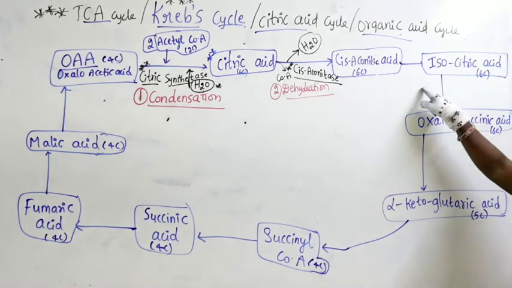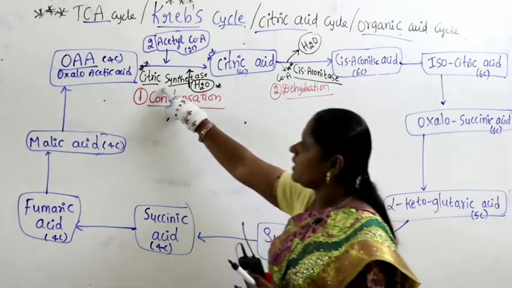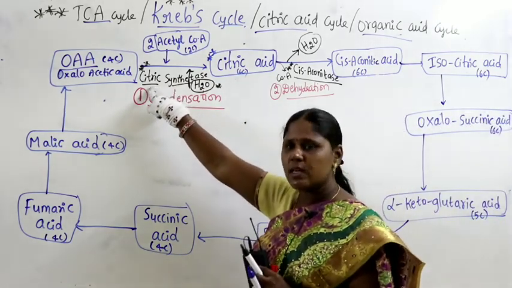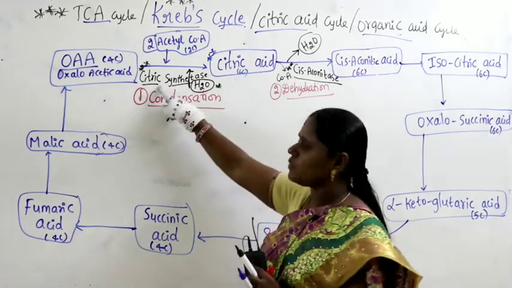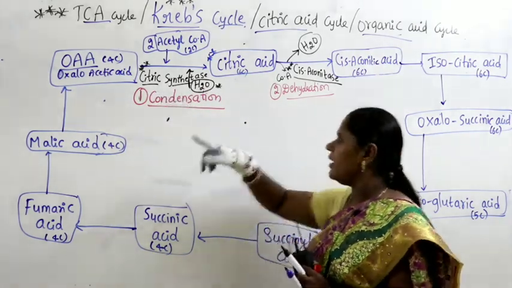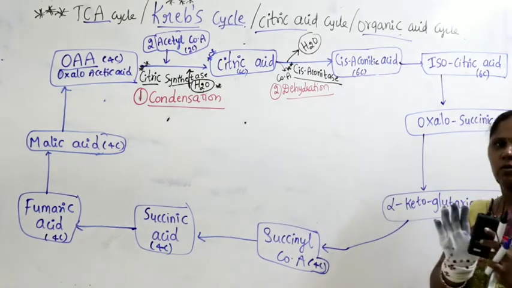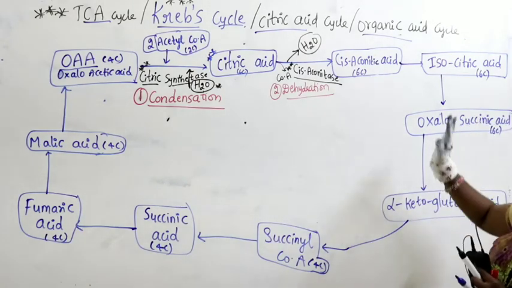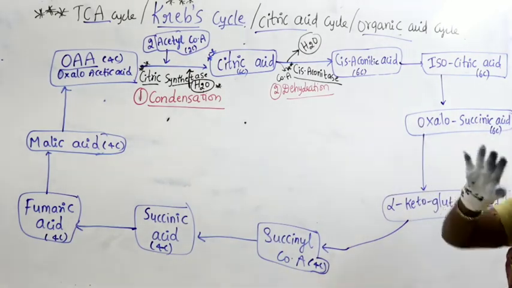Now let us see here. Now let us start writing the enzyme names. What is the first enzyme? Citric acid is produced, so we write citric synthetase. Next enzyme, let us write now only enzymes, or first let us write energy.